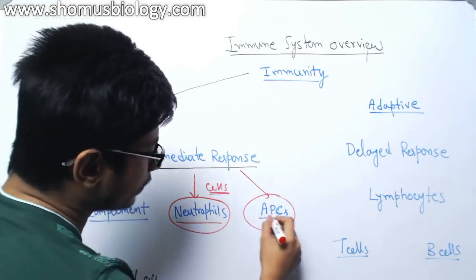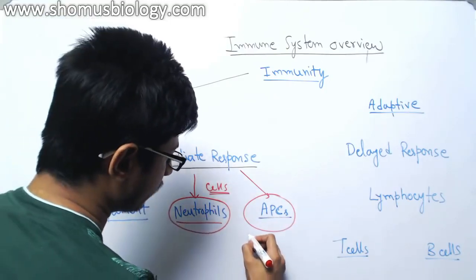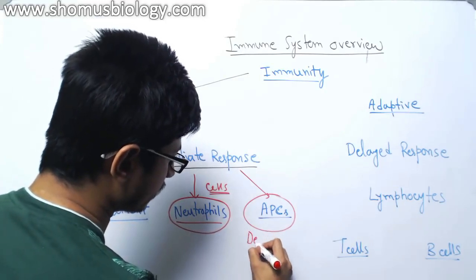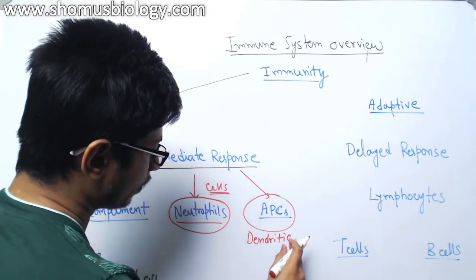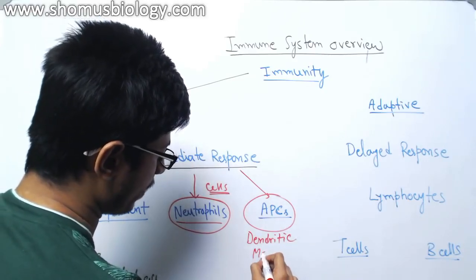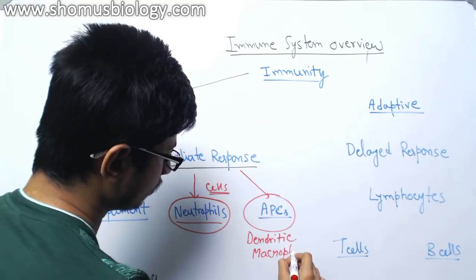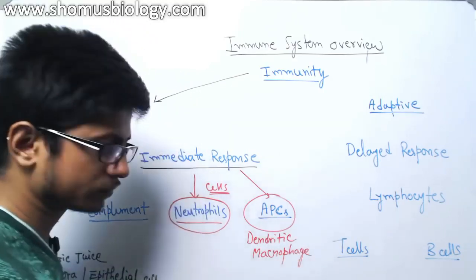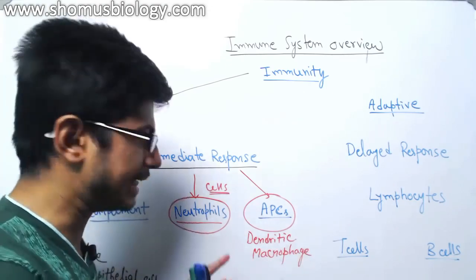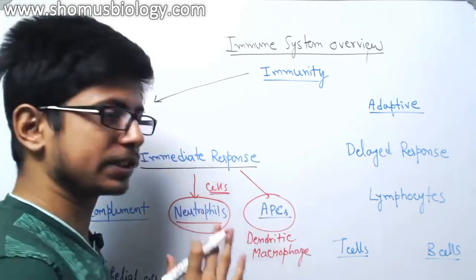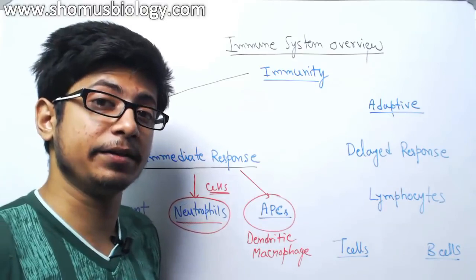Now among antigen presenting cells we have some examples, like dendritic cells, okay, and macrophages. These cells are always present, but they will become activated.